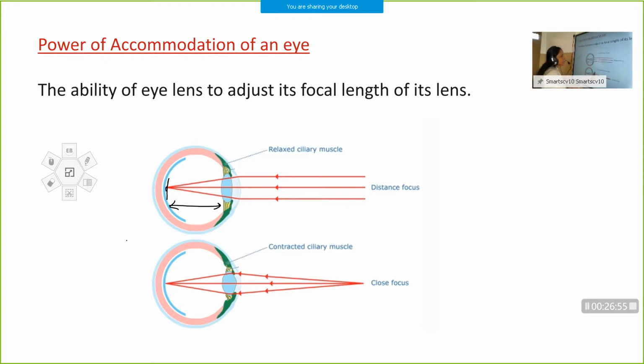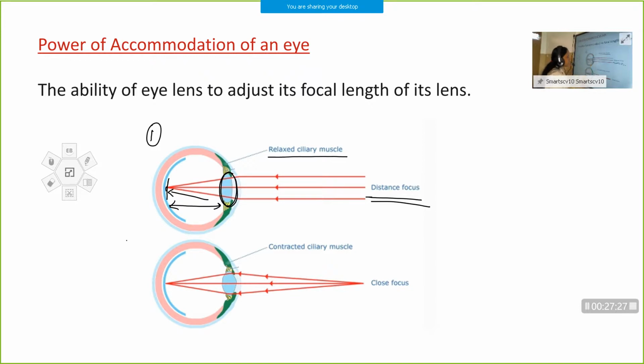When you view distant objects, see the first case, we are viewing a distant object. Rays are parallel to each other, and when they fall on the convex lens, they converge at the retina. As the position of the object changes, the nature of our eye lens also changes. When you view a distant object, our ciliary muscles will be in a relaxed condition, so the thickness of the eye lens will be less.